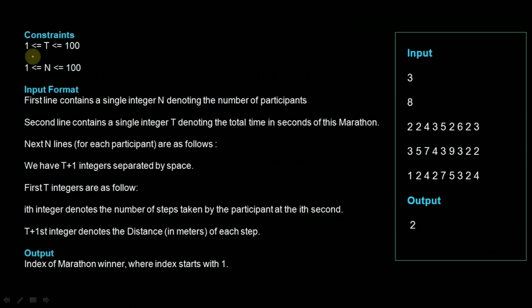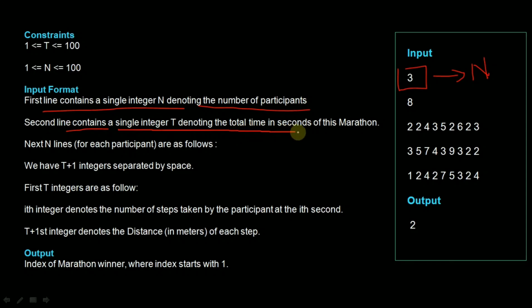Come to the constraints. There is t, whose minimum value is 1 and maximum can be 100, and there is n, whose minimum value is 1 and maximum can be 100. Let's see the input format. The first line contains a single integer n denoting the number of participants. Here you can see that n indicates the number of participants is 3. The second line contains a single integer t denoting the total time in seconds of this marathon. So this is t, indicating the total time of this marathon is 8 seconds.